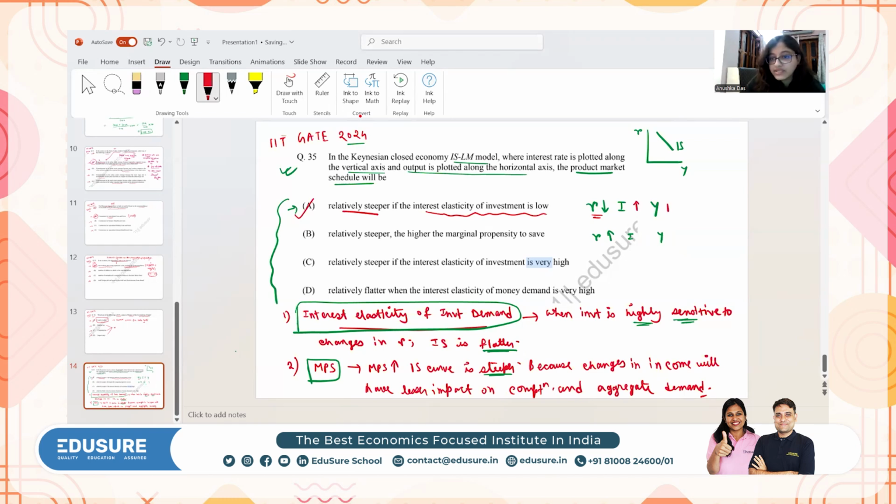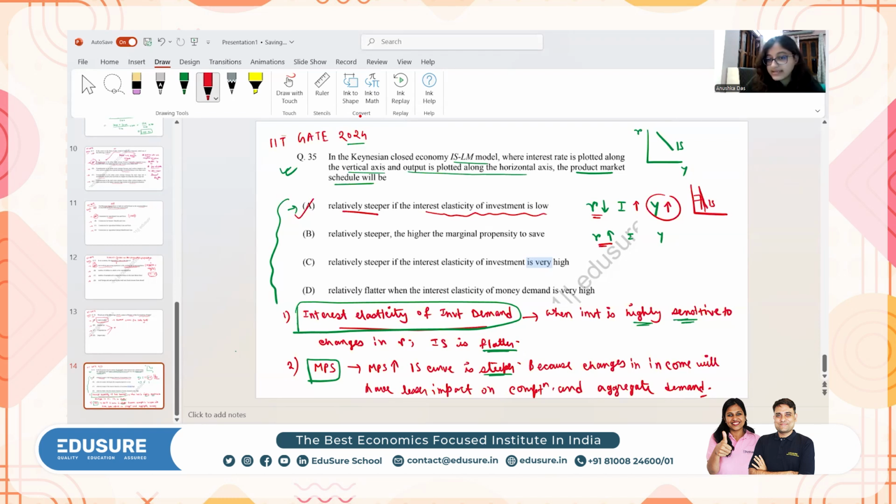And as a result of which, the output level also does not change much. So the curve will be relatively steeper. Even if the interest rate falls, the change in the output will be very low. So output level will increase, but that increase will be very low. As a result of which, to maintain the goods market equilibrium, IS curve has to be very steep.